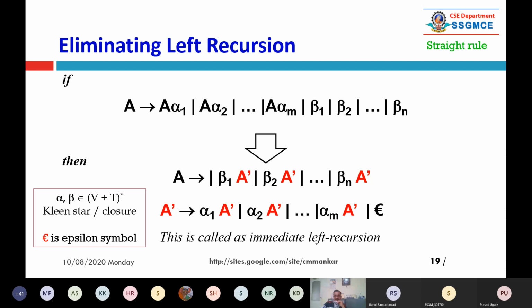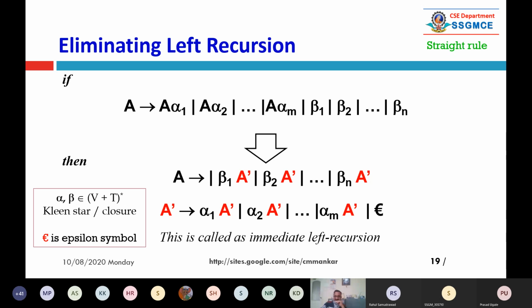In this way, A generates n number of right recursive production rules. And A dash, capital A dash in red color, generates m plus one right recursive production rules.